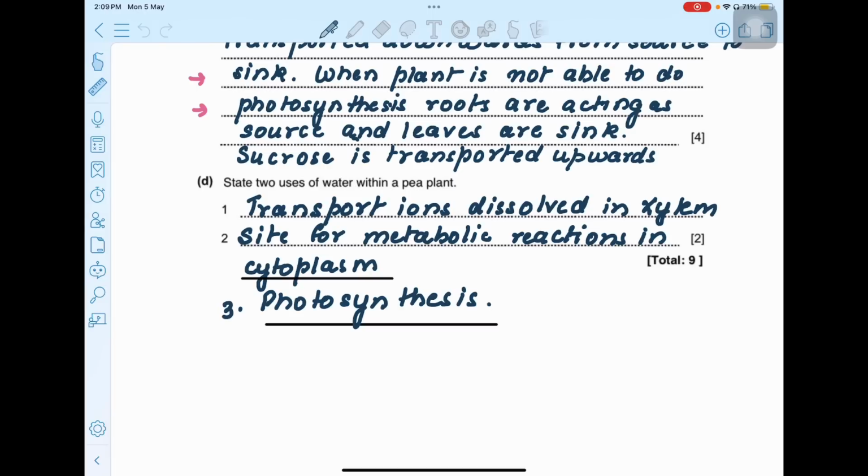For humans also, you can write that water is a part of blood plasma. It's the site for metabolic reactions in the cytoplasm. And also water is useful for excretion of urea and excess salts in the sweat as well as in urine. So these examples you can write for humans also, and this is the question related to plants right now.